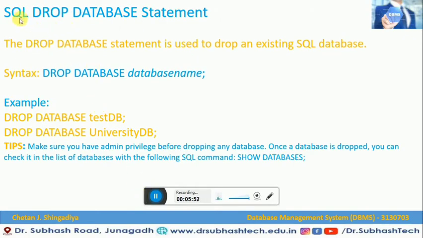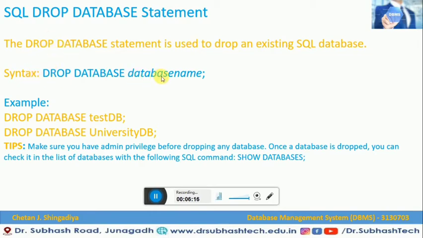So let us understand what the SQL drop database statement is. Here we would like to understand the drop command. The drop database statement is used to drop an existing SQL database. This is very simple. When you want to drop your database, in that case you have to use this drop command.